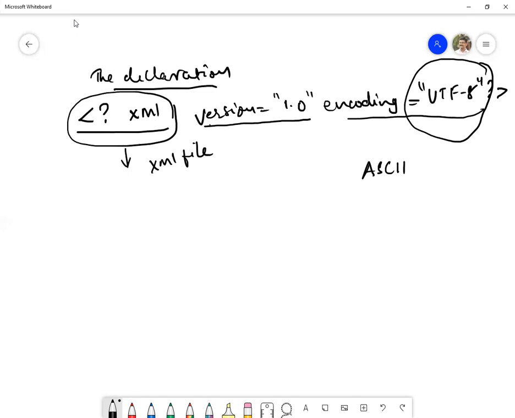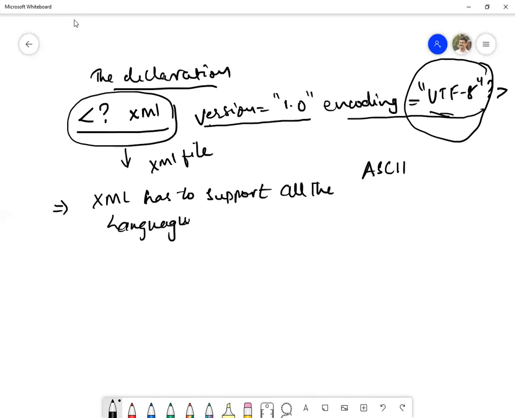So why are we writing all this universal? This is universal coding because XML is using one kind of encoding format. So it has to support all the languages which a human can understand, as part of machines.